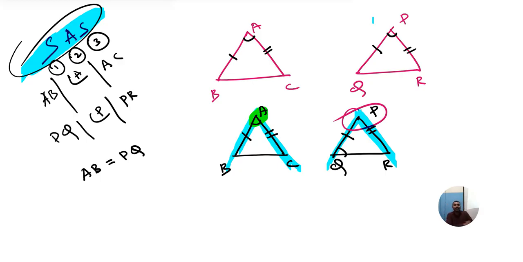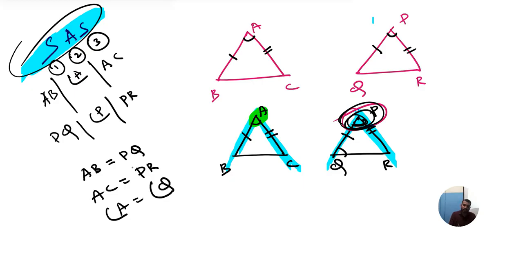Now tell me, are the triangles congruent? Why is this? Because side AB equals side PQ. Okay, we agreed. Also, side AC is equal to side PR. Am I right? AC and PR are also equal. But between these two sides, one angle should come, that is angle P, and that is not equal. Here they are telling that angle A is equal to angle Q, but that is not equal. It can't be. No, we cannot apply this property.